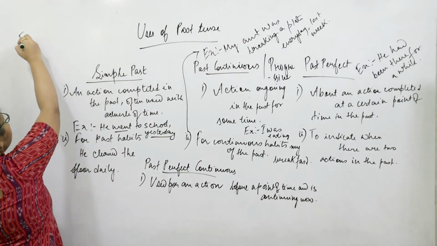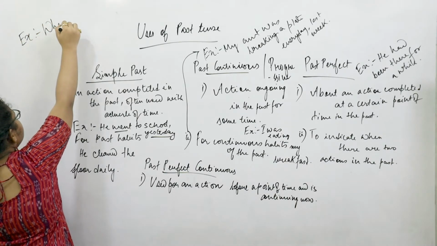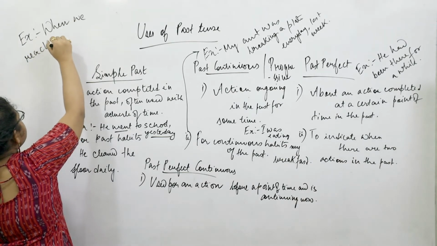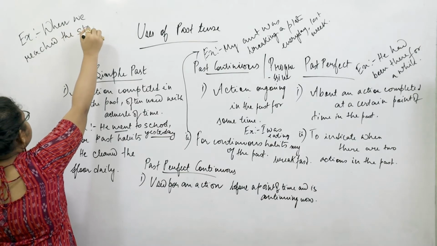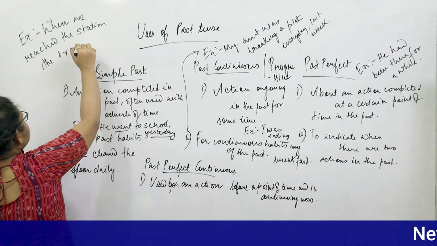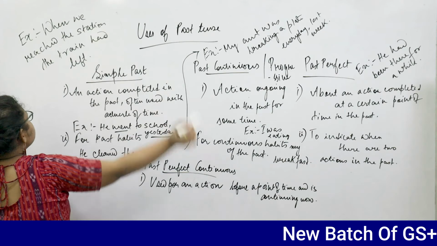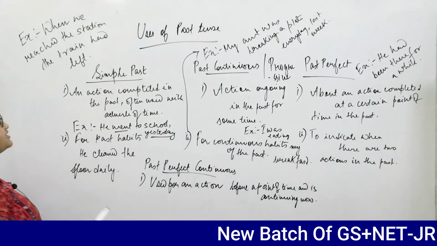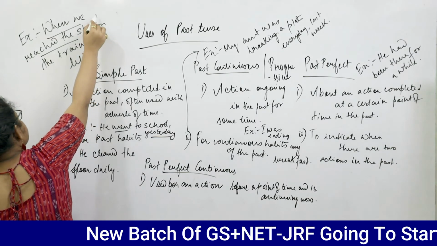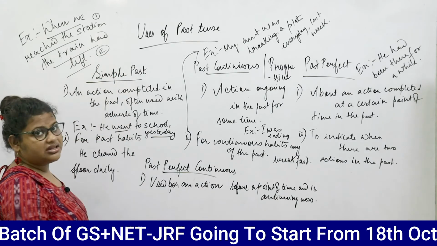For example, if we work with this sentence, when we reached the station, the train had left. So as you can see, there are two parts of the sentence. When we had reached the station, that's the first part of the sentence, and the second part of the sentence is the train had left. So there are two things that is happening in the sentence.